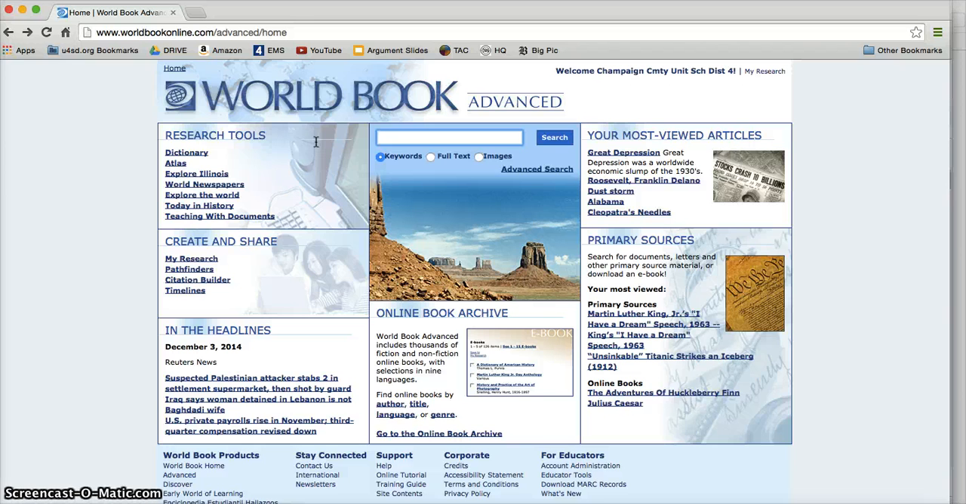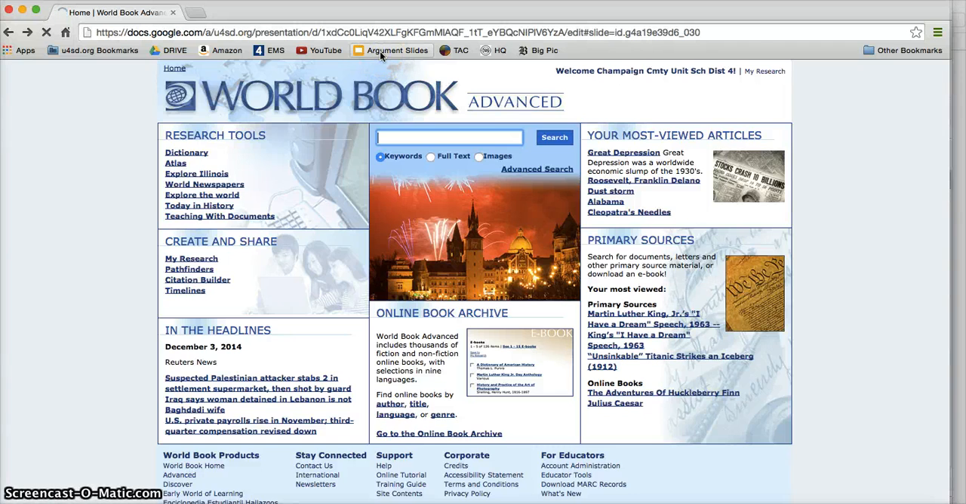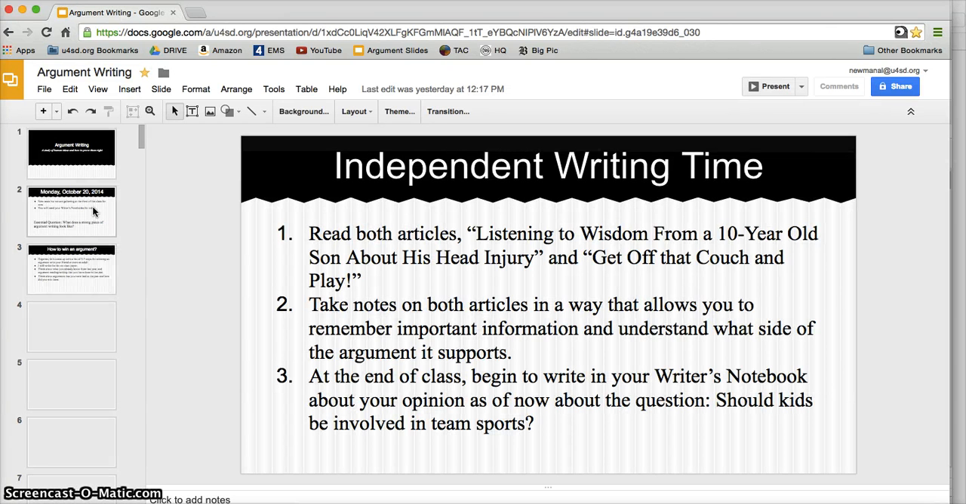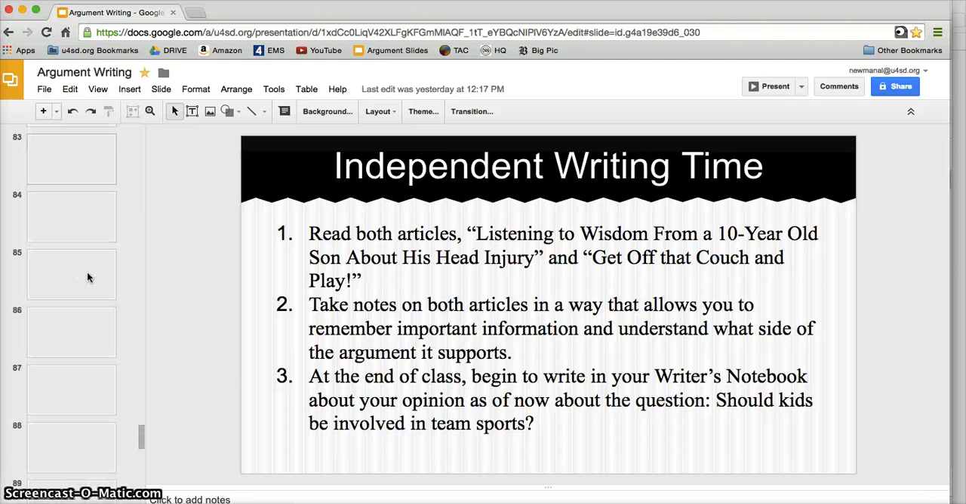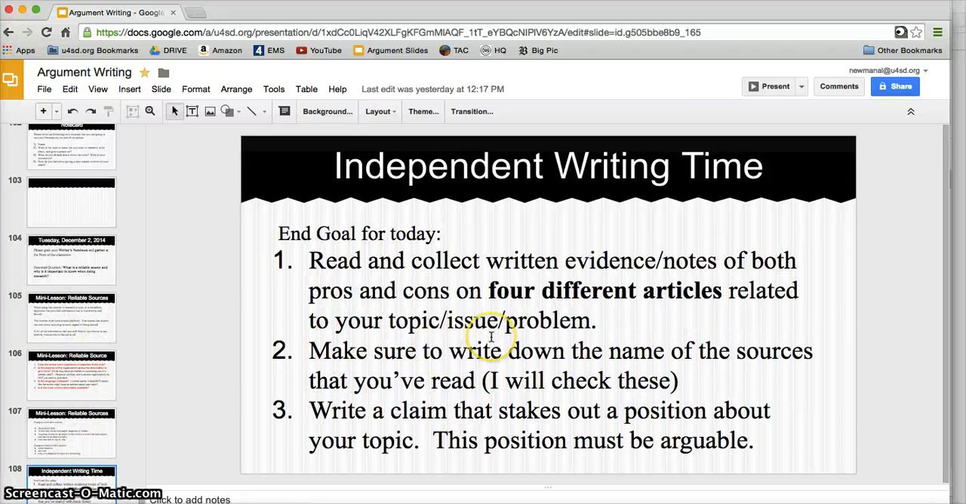Now today, again, you are going to be focused on finding 4 different sources, and writing down and taking notes and collecting evidence on those 4 different sources. So I'm going to scroll down here. We've covered a lot of ground in this writing. This was the slide from yesterday. Again, this is exactly what I want you to focus on: 4 different articles at least related to your topic, issue, or problem. Let your research be your guide.